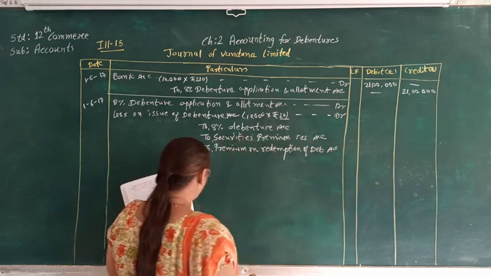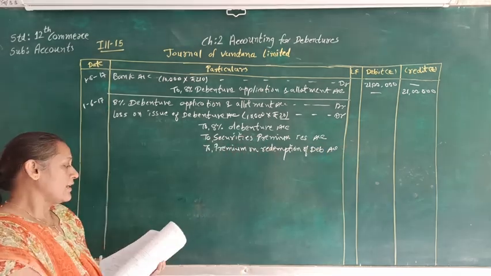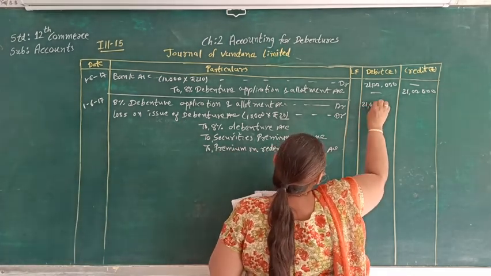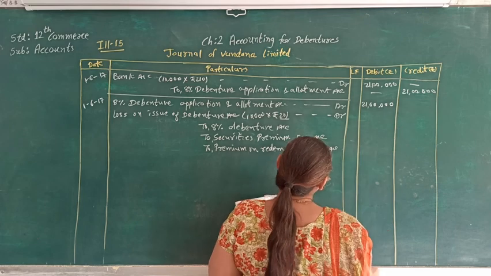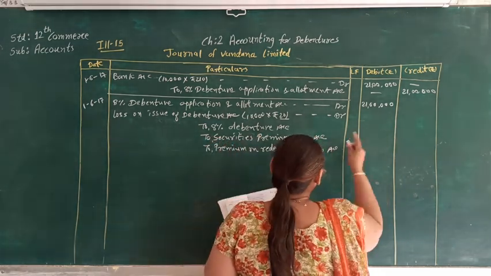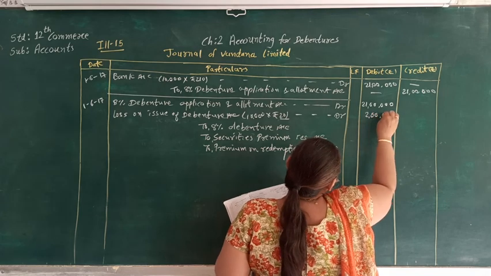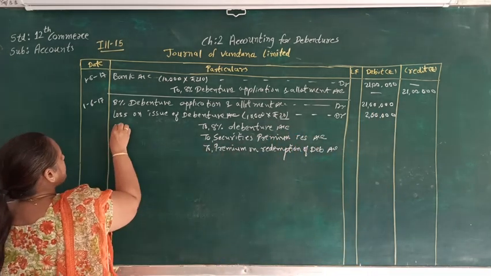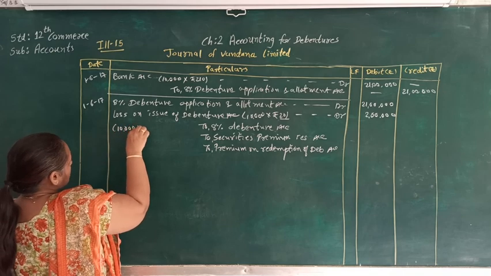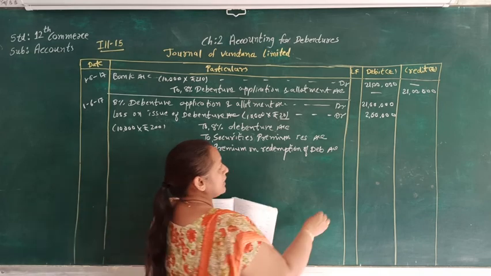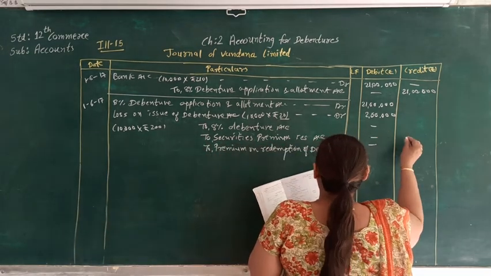So this journal entry is supposed to be passed. Let's see the total amount here, 21 lakh. We are going to debit it to the application and allotment account. Here the amount will be 21 lakh. As the face value of the debenture is ₹200, we will take that to the debenture account. So that will be 20 lakhs.